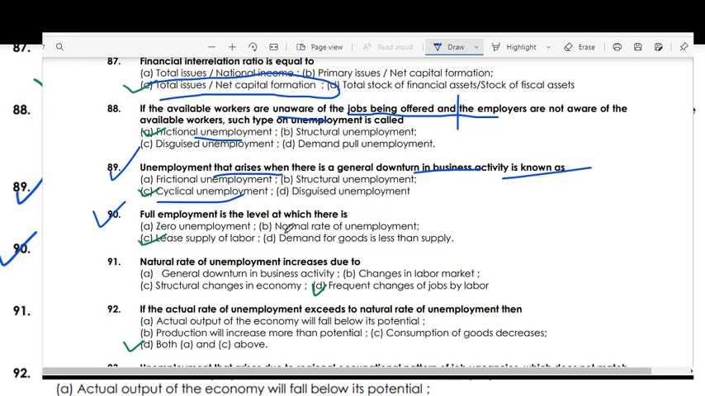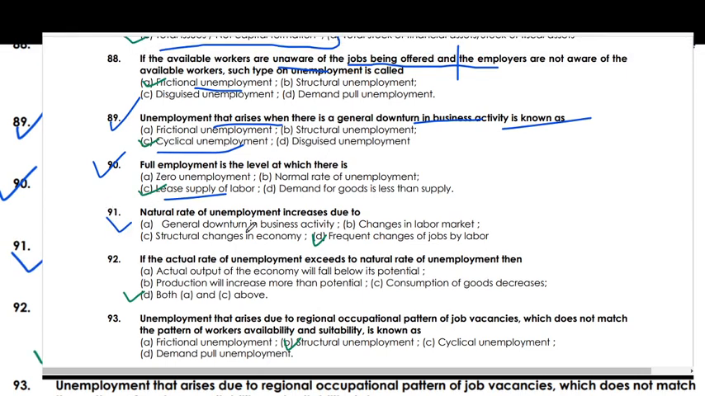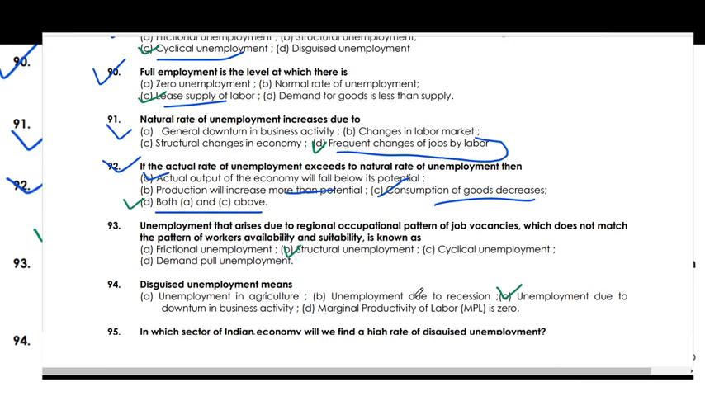Full employment is a level at which there is a least supply of labor. Natural rate of unemployment increases due to frequent change of jobs by laborers. If the actual rate of unemployment exceeds the natural rate of unemployment, then options A and C are correct. Option A is the actual output of the economy will be below, and option C is the consumption of goods will decrease.